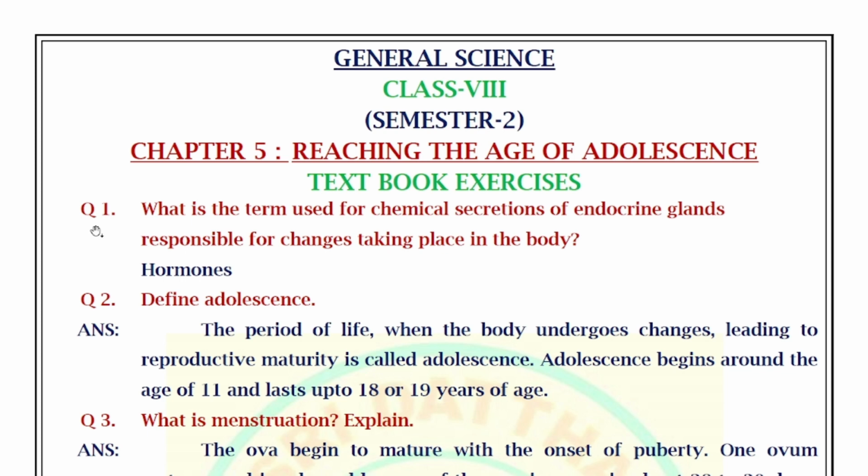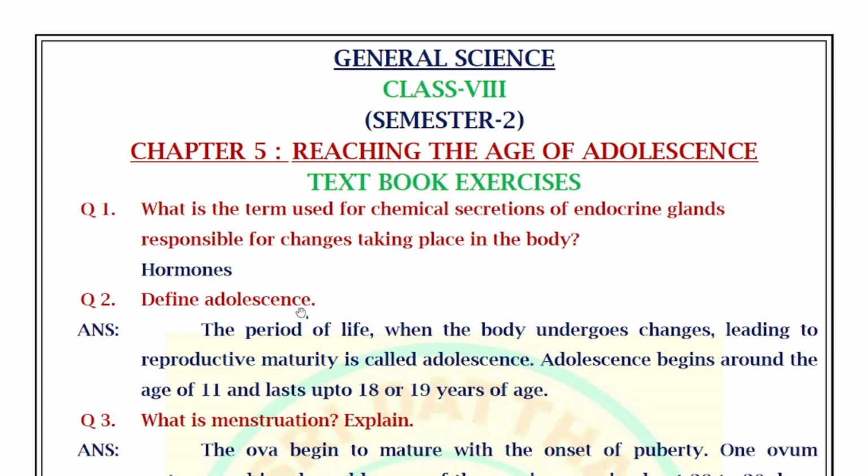Now coming to the first question, what is the term used for chemical secretions of endocrine glands responsible for changes taking place in the body? That is hormones. Next, move on to second question.